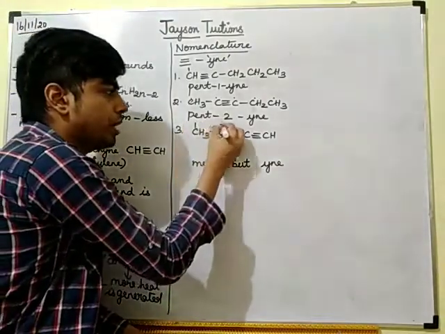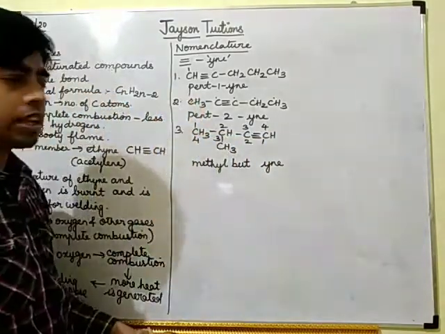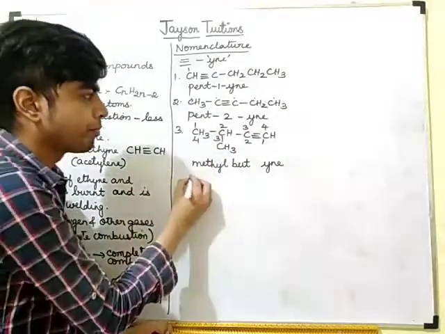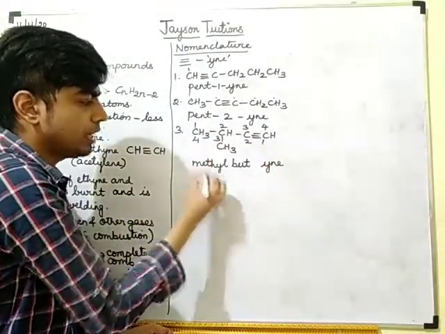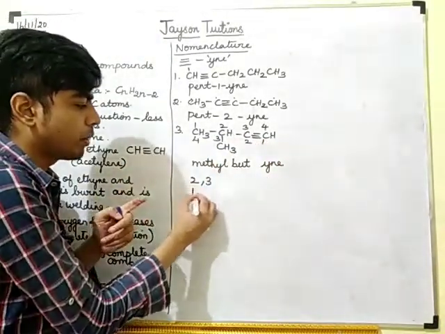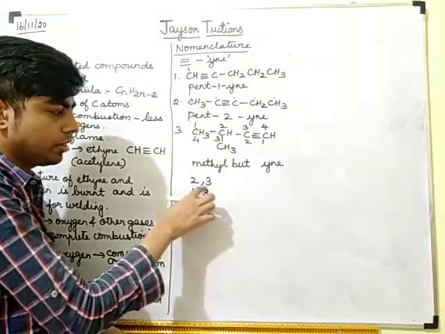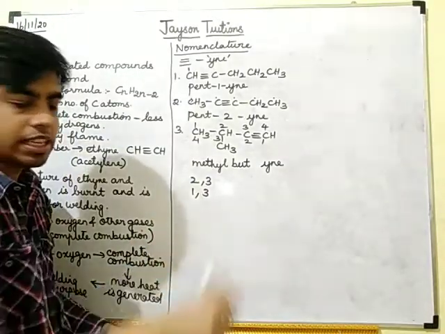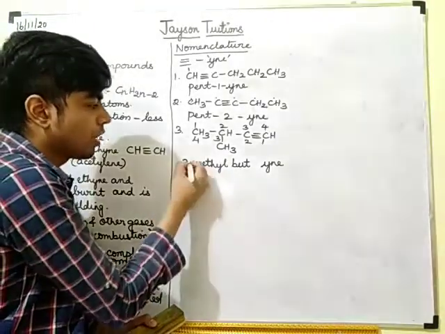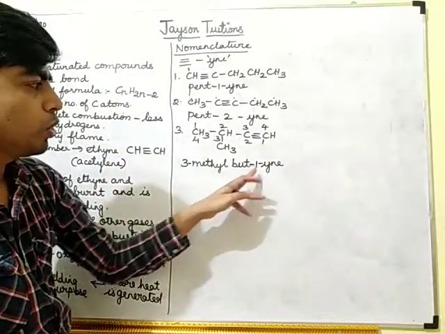Now I am going to number from this side, and then from this side. When I number from this side, the branch is getting the number 2 and the triple bond is getting the number 3. When I number from this side, the triple bond is getting the number 1 and the branch is getting the number 3. So always you should take the pair which has the least number. So the methyl branch is in third position and the triple bond is in first position. So 3 methyl but 1 ine.